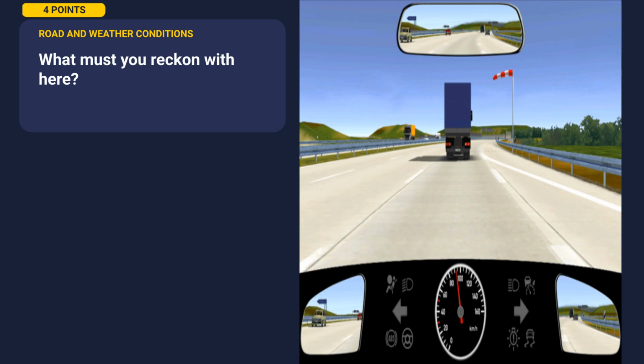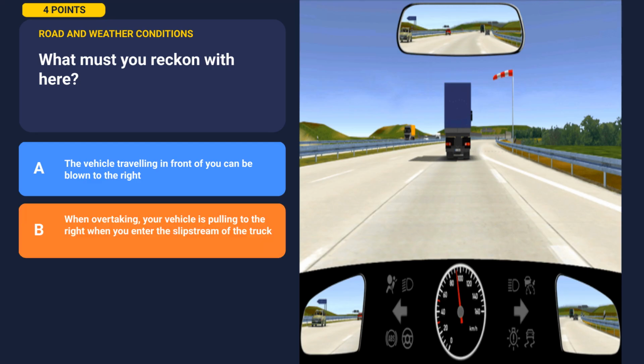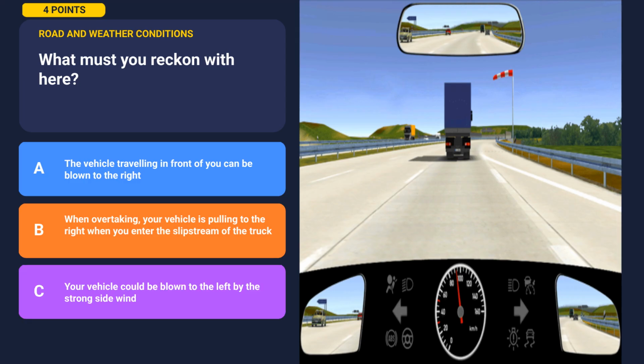Moving right along. What must you reckon with here? Study the scene carefully before looking at the options. Option A, the vehicle traveling in front of you can be blown to the right. Option B, when overtaking, your vehicle is pulling to the right when you enter the slipstream of the truck. Option C, your vehicle could be blown to the left by the strong side wind. Pause the video and take a moment to decide. When you're ready, let's move on.